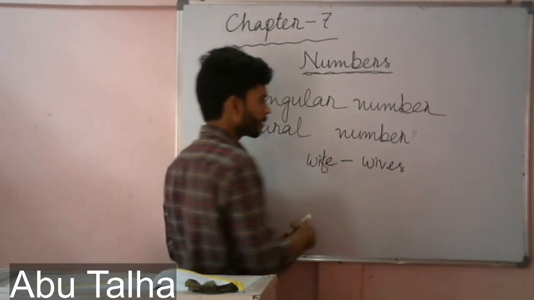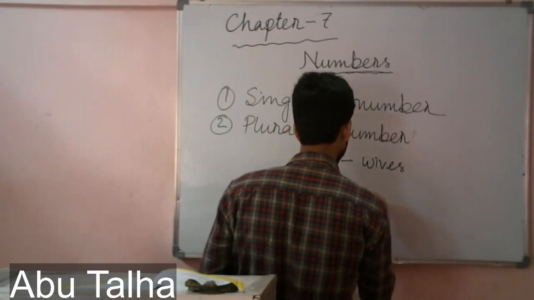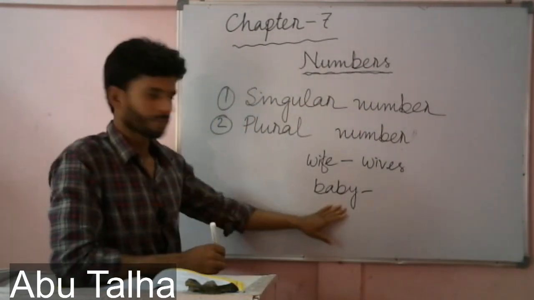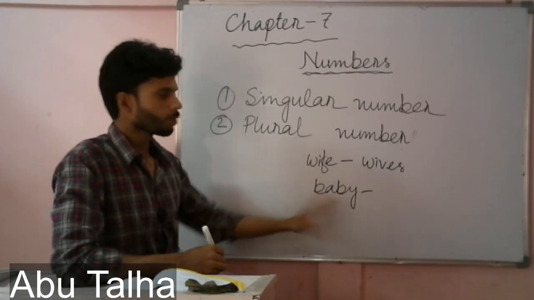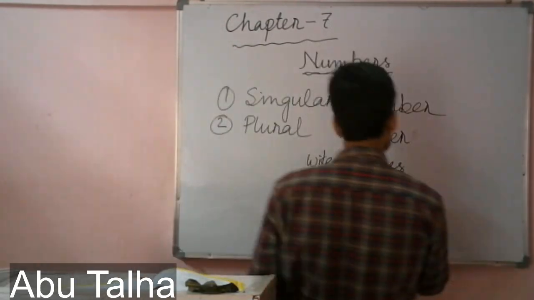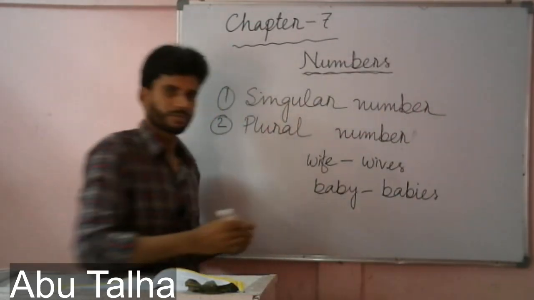There are some more words, like baby. This indicates only one baby and it is singular, and the plural form of this will be babies.